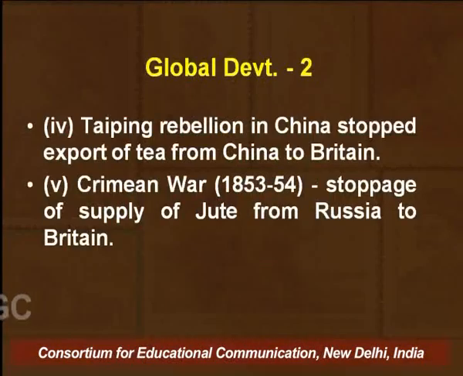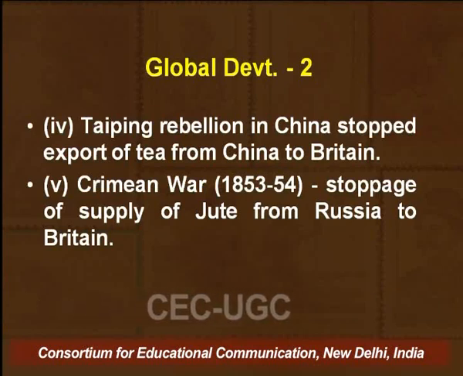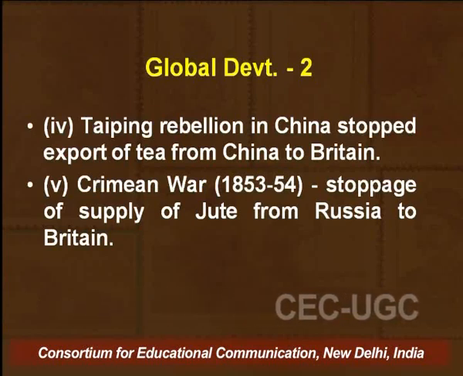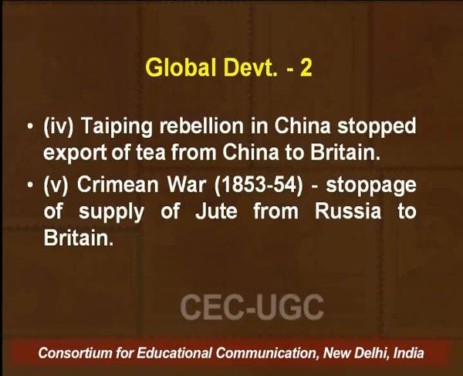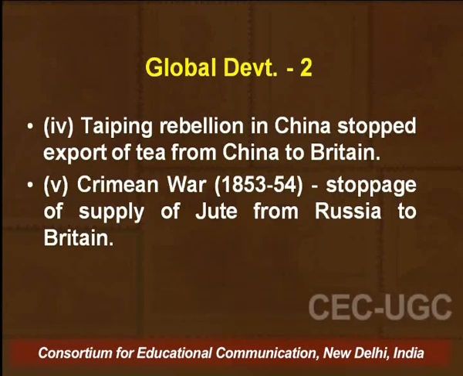Then the Taiping Rebellion in China stopped the export of tea from China to Britain. So it also demanded that these kinds of plantations or crops be grown in India. If we see the Crimean War, that was a period of 1853 to 54, when the supply of jute from Russia to Britain was stopped.